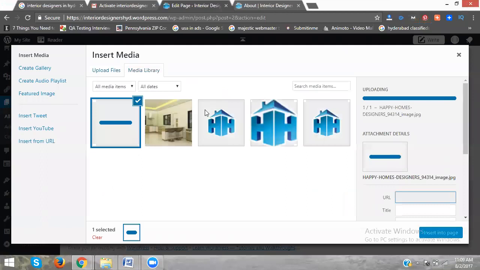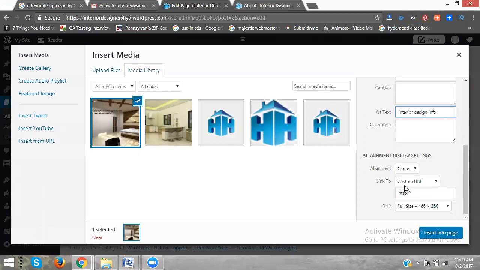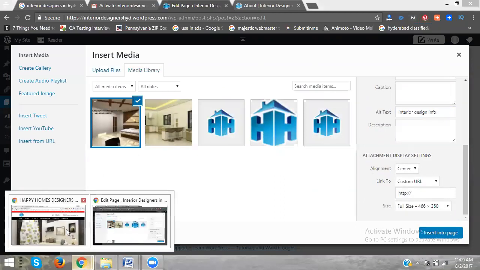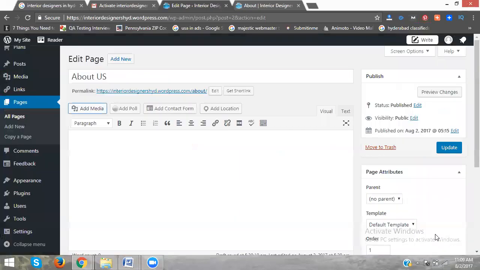The image. So every mail, what are you writing for? Center alignment, custom URL will be called direct into the website. This all will be created for the backlinks. Now full size. Now click for inserting the image.